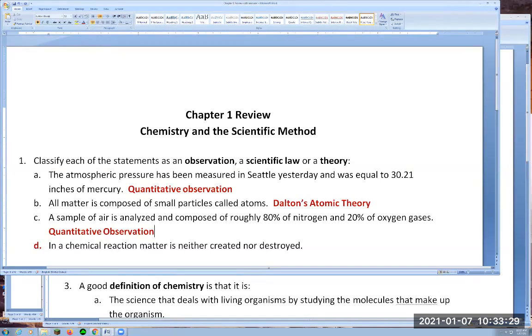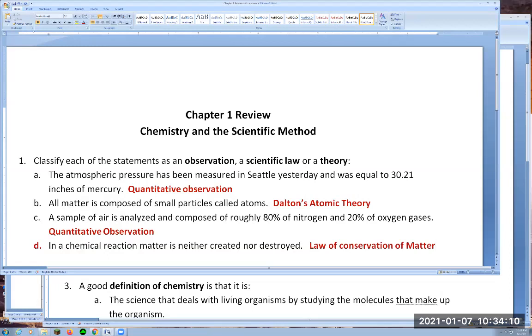Statement D, in a chemical reaction, matter is neither created nor destroyed. So this came from multiple observations that showed a pattern. And the pattern was that whenever you observed a chemical reaction, you saw that matter was conserved. That's a law, it's the law of conservation of matter. I know you don't know that name, but that's a scientific law. Laws are explaining patterns, what you can expect.